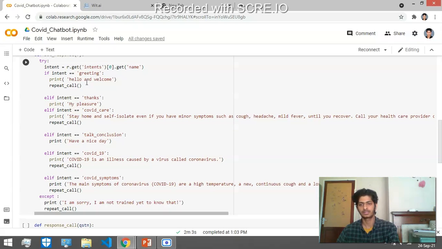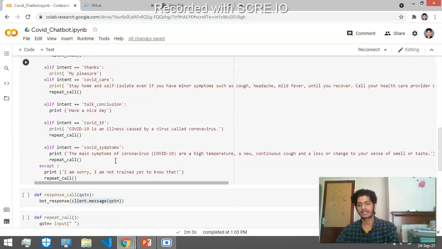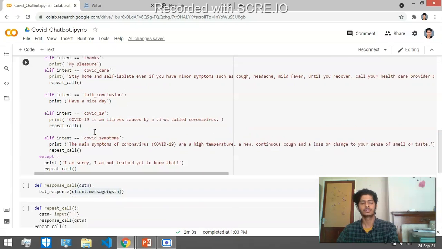If the intent is greeting, the chatbot will give the reply as hello and welcome. And I have written this code inside a try and except method, because once the intent is unidentified by wit.ai, it will throw an error.